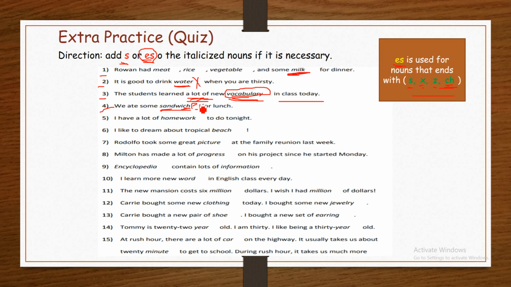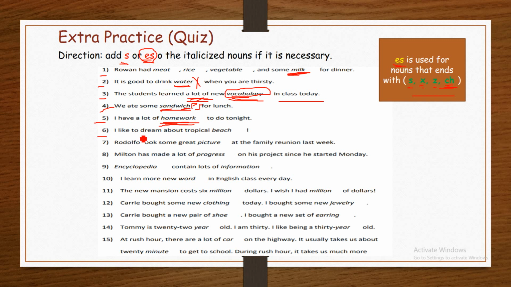Sandwiches, we add es to it. We ate some sandwiches for lunch. Number 5. I have a lot of homework to do tonight. Homework is also a noun that cannot be counted. Homework is uncountable now. We cannot add s or es to it.